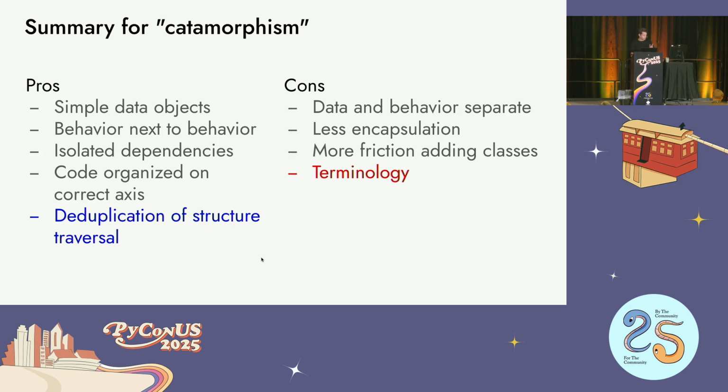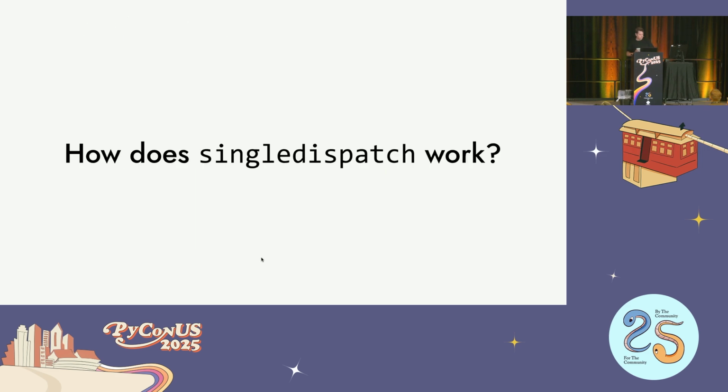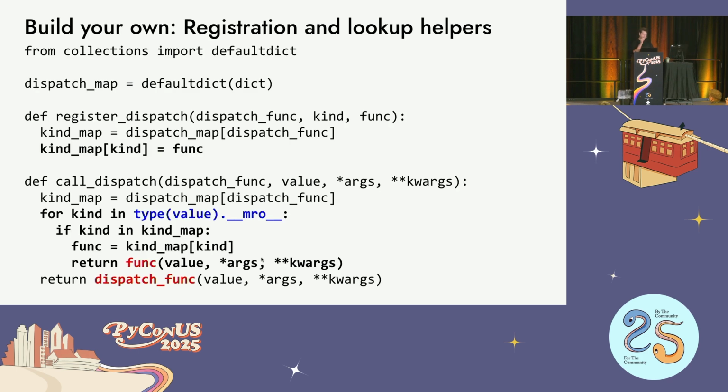I was gonna do a bonus thing here, which is I think that a lot of the time in a code base, you actually already have some kind of dispatching code and dispatching functionality, and you don't want to use the standard library. And so we're going to just write our own single dispatch real quick, just so you know how to do it yourself. So there's, again, no magic here. If you were going to do this yourself, and just bear with me, this is a lot of code, but it's not that bad.